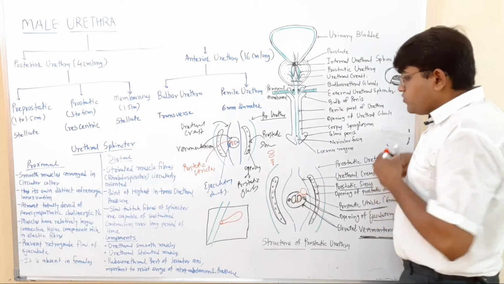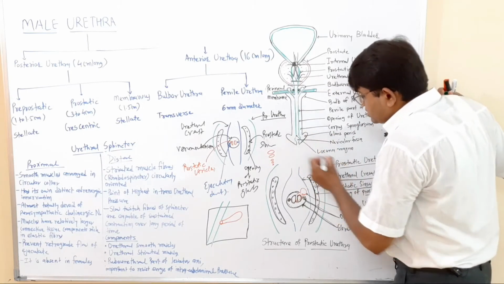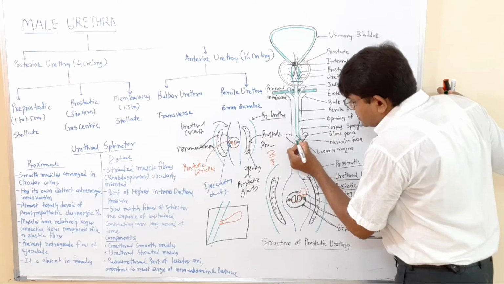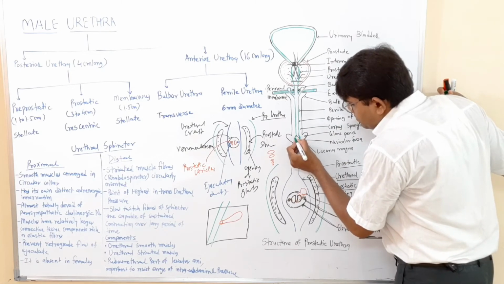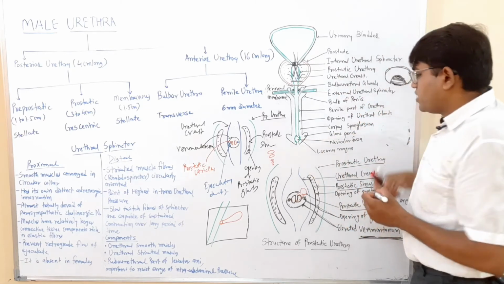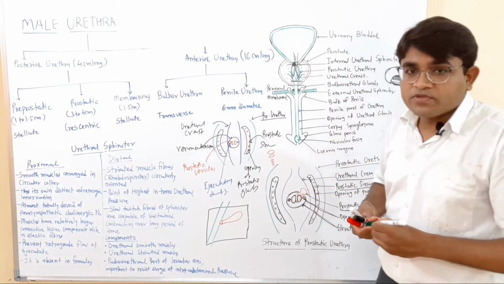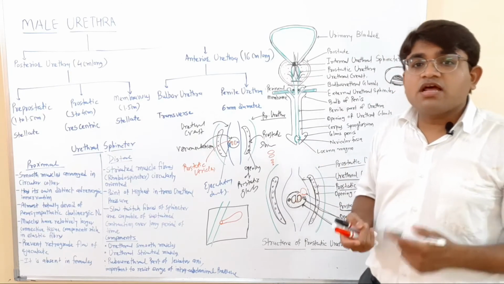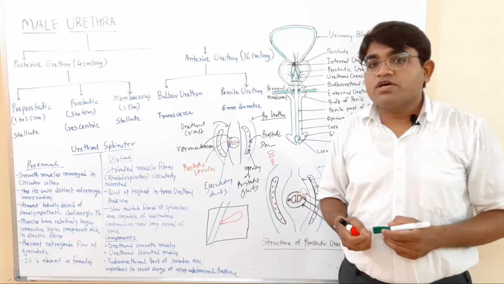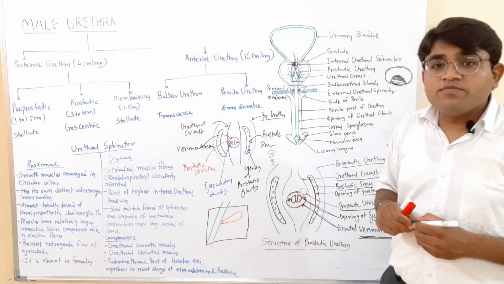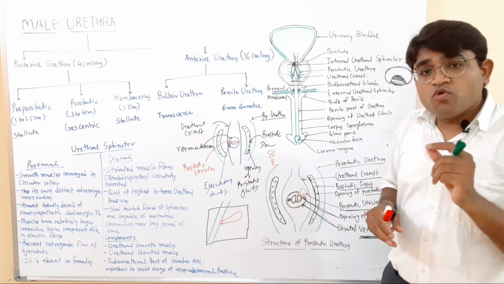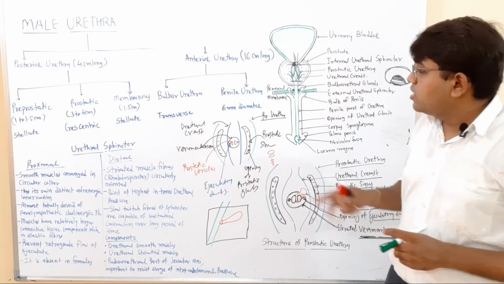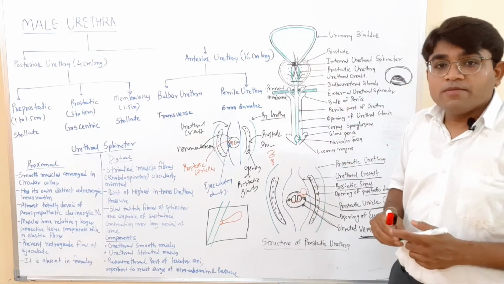When the penile urethra enters the glans of the penis, there is a dilatation in the urethra, and this dilated part is known as the navicular fossa. After the navicular fossa comes the external meatus, or external opening of the urethra, which is the smallest area of the entire urethra.